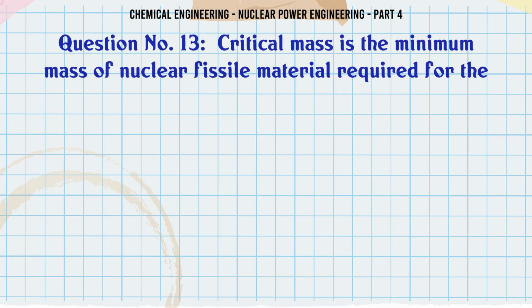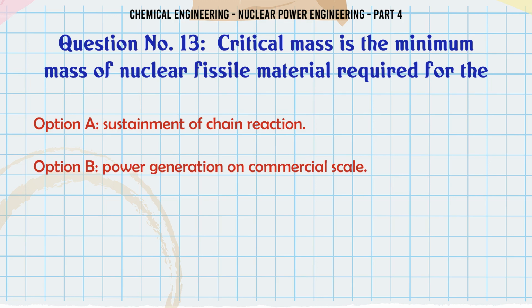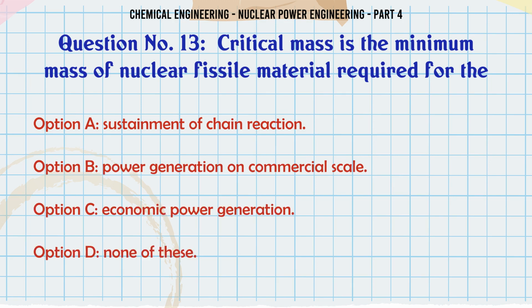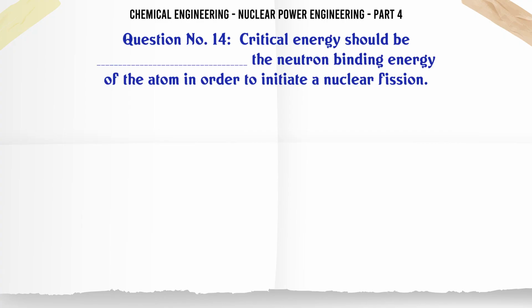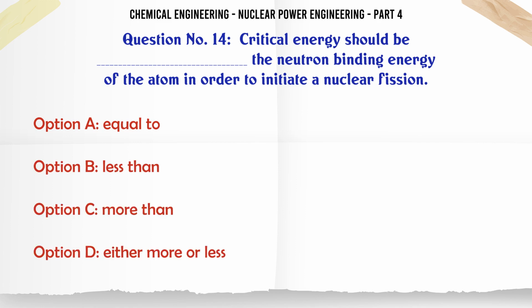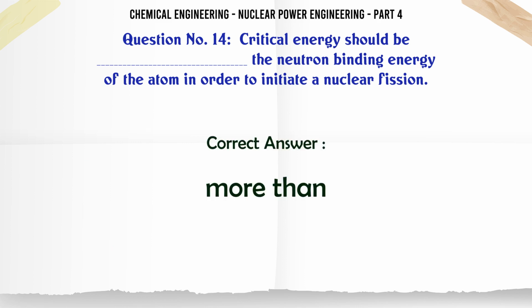Critical mass is the minimum mass of nuclear fissile material required for A. sustainment of chain reaction, B. power generation on commercial scale, C. economic power generation, D. none of these. The correct answer is sustainment of chain reaction. Critical energy should be the neutron binding energy of the atom in order to initiate a nuclear fission: A. equal to, B. less than, C. more than, D. either more or less. The correct answer is more than.